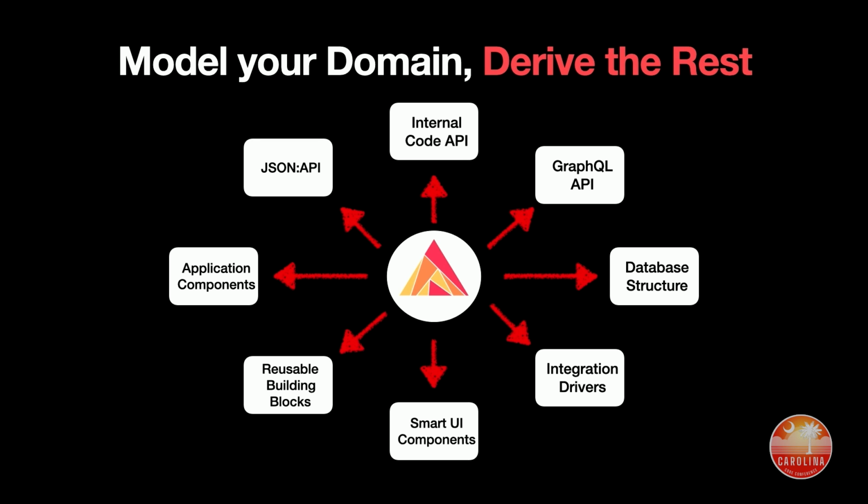And we also can do smart UI components. This is something our community is working on that's relatively new, but there's a thing called Ash Table, where you just give it a resource and a read action, and it will generate a filterable, sortable, paginatable table automatically. And that's a bunch of code that, if you've written that, you know that you hate writing that, and it should have been free the first time. You're like, why am I writing this again? Everybody has this table view. Why am I writing it?